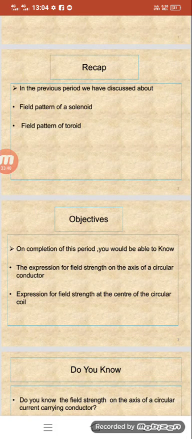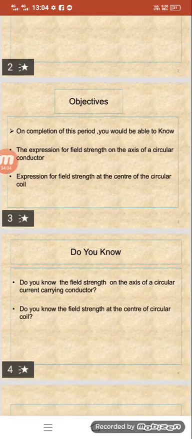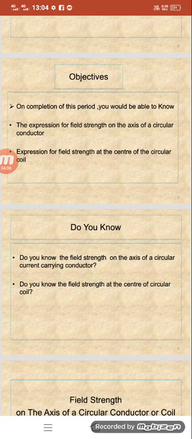In this PPT we are going to discuss the expressions for the field strength on the axis of a circular conductor and at the center of a circular coil. Before this, we discussed in the previous session the field pattern of a solenoid and of a toroid. In the solenoid, the field pattern is like a straight line, but in the toroid, the field pattern is like a circular ring or coil.